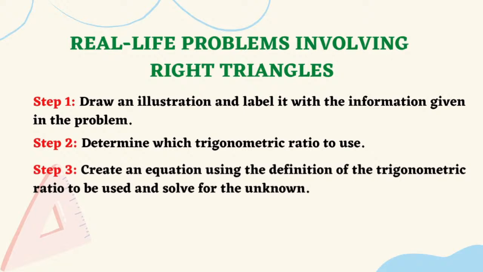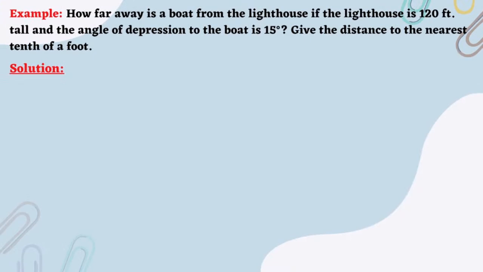Let us have examples. Example number 1. The boat and the lighthouse. How far away is a boat from the lighthouse if the lighthouse is 120 feet tall and the angle of depression to the boat is 15 degrees? Give the distance to the nearest tenth of a foot. Solution. To solve this problem using trigonometric ratio, we follow these steps.